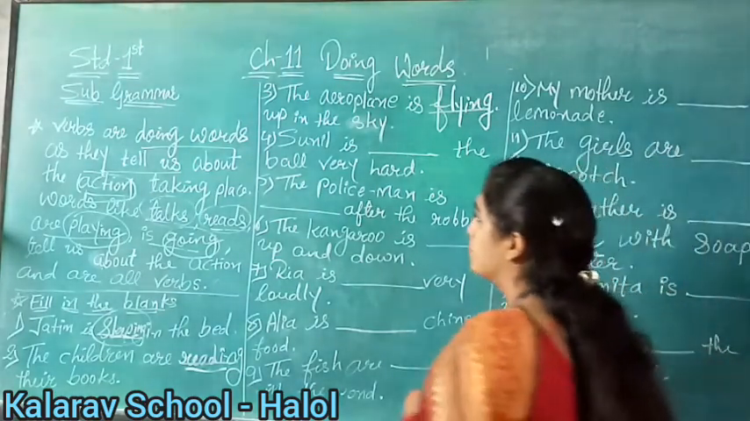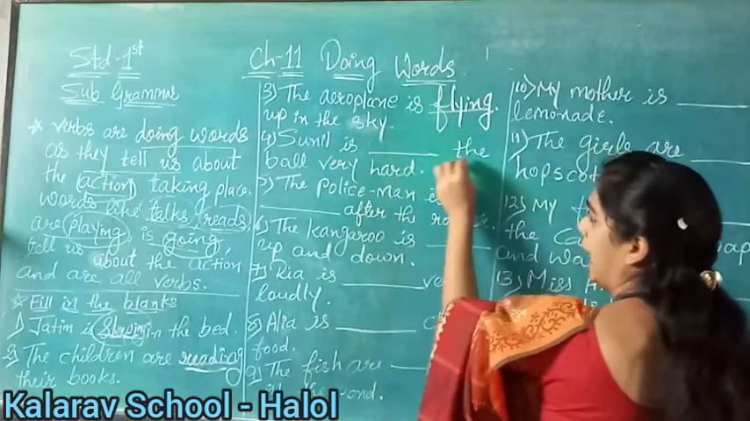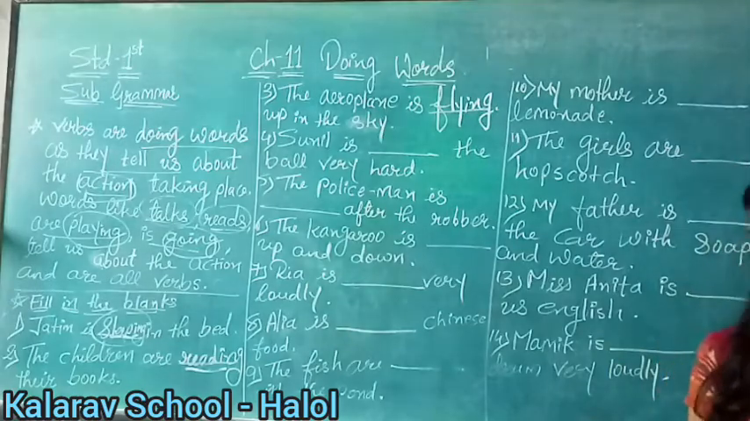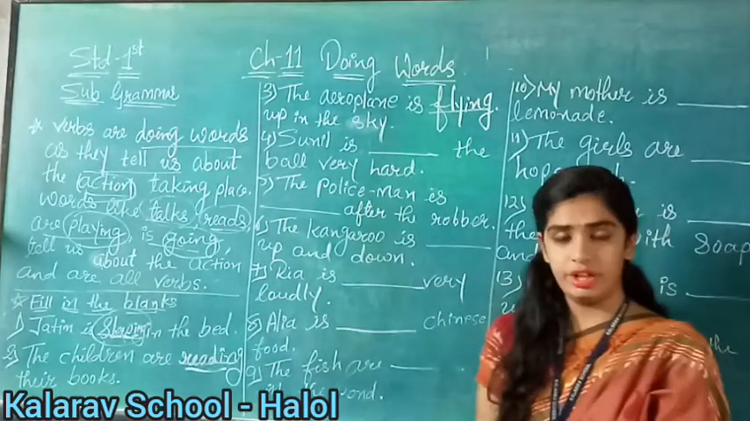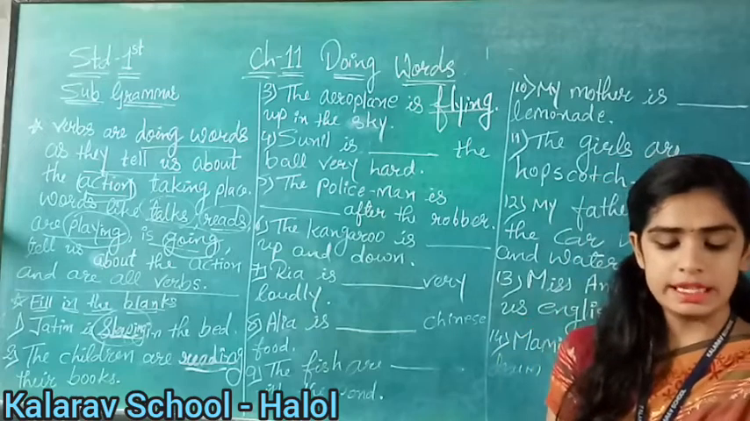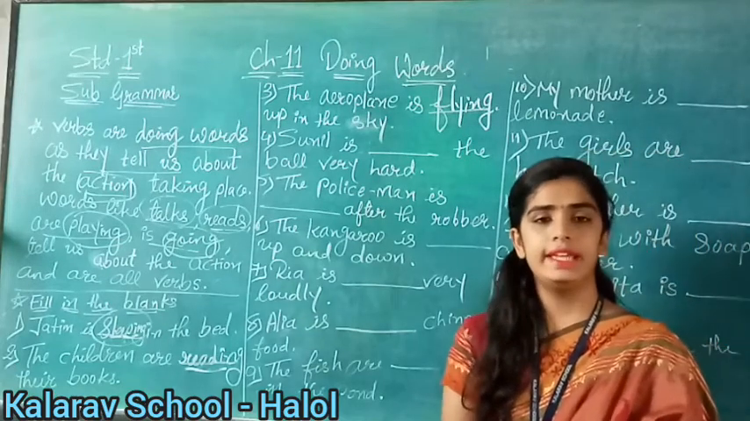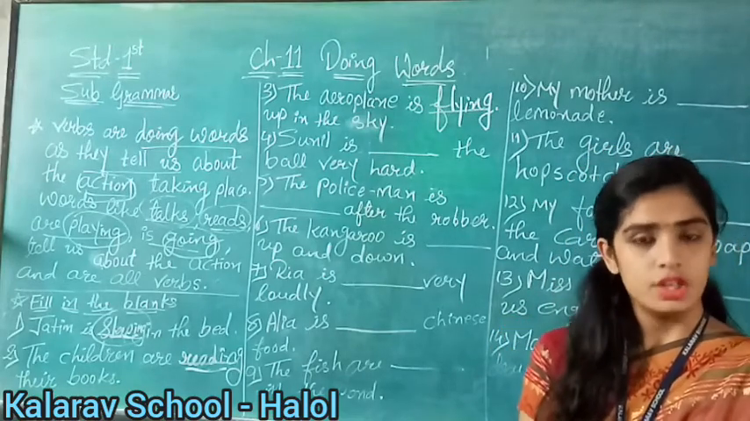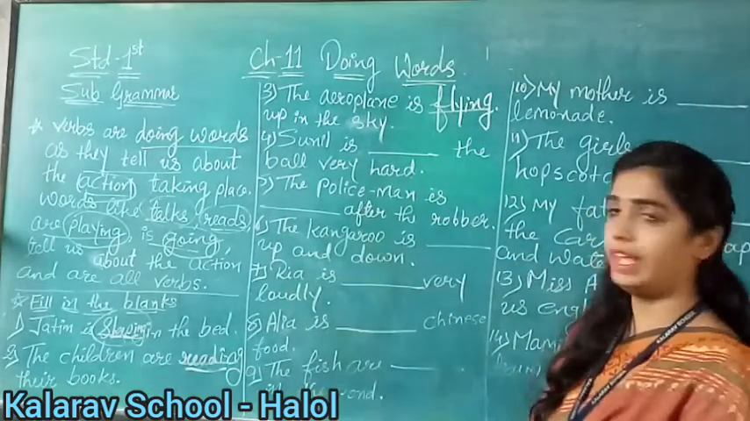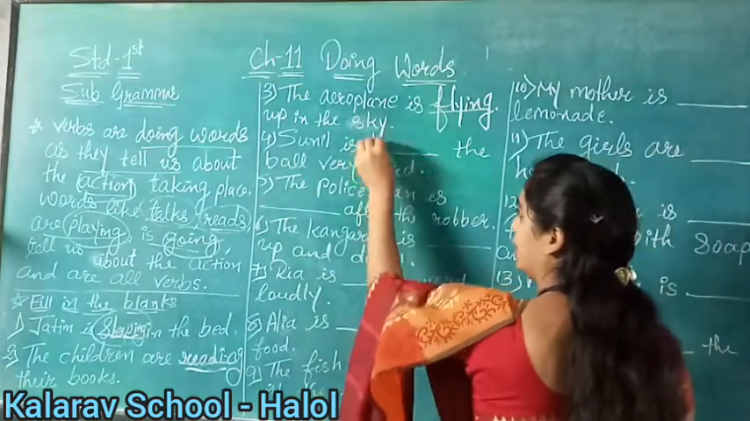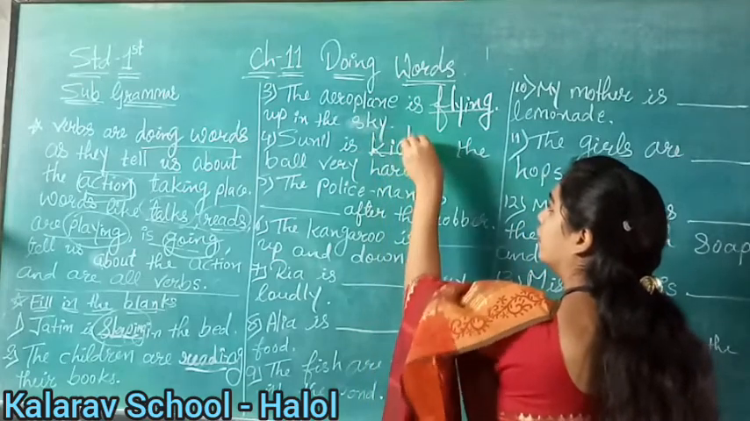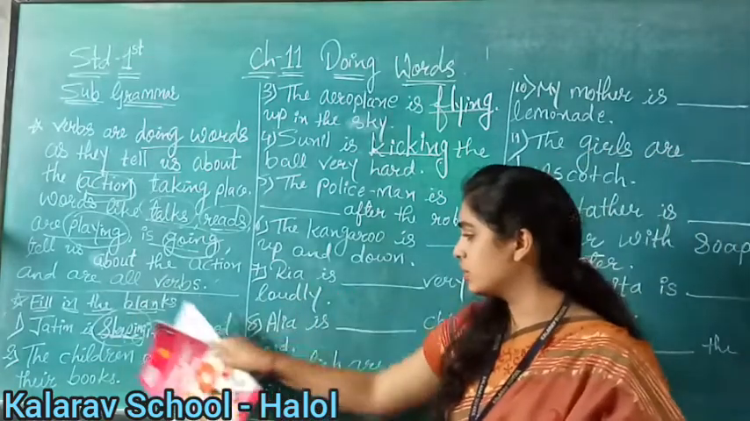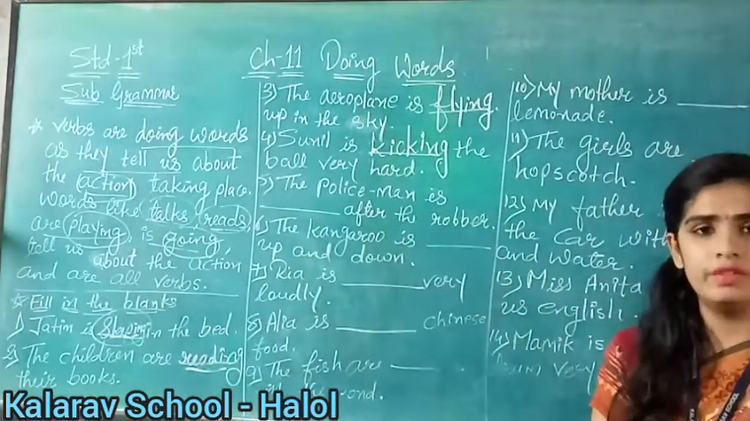Now see, fourth number, Sunil is blank the ball very hard. What is Sunil doing? Come on, read the fourth number. Again, Sunil is blank the ball very hard. Kicking or plucking? What do you do when you are playing? You kick the ball, right? So he is also kicking the ball very hard. So here again his action is taking place. So our answer will be kicking. Understand children? All these actions are taking place, so they are known as doing words, right?